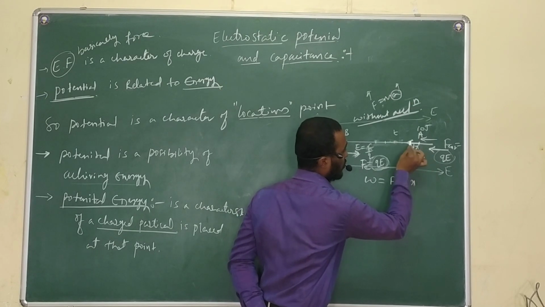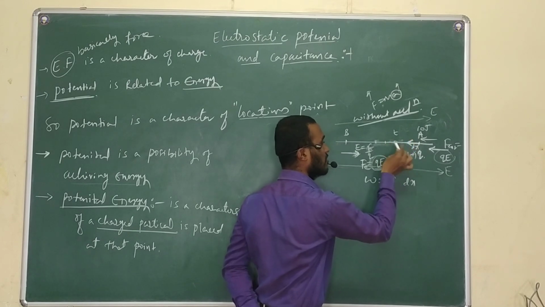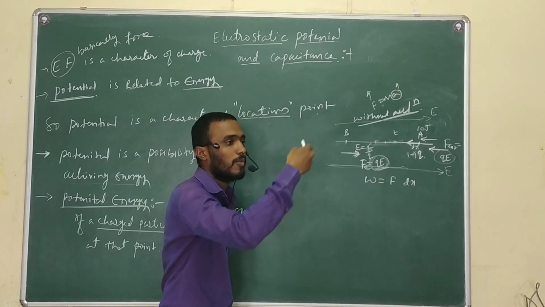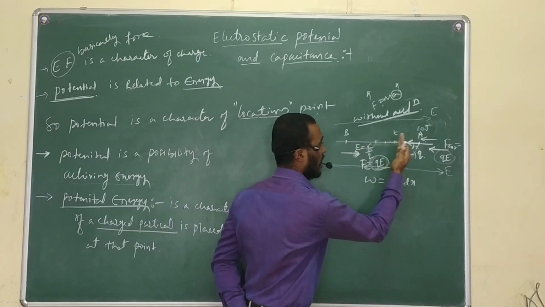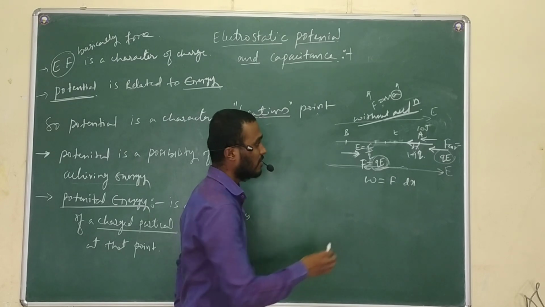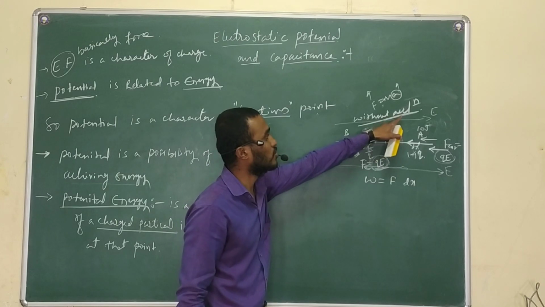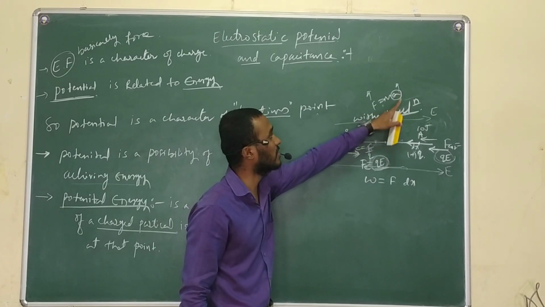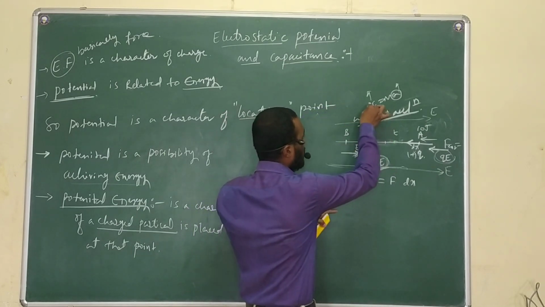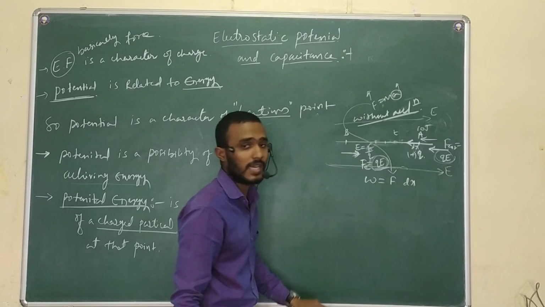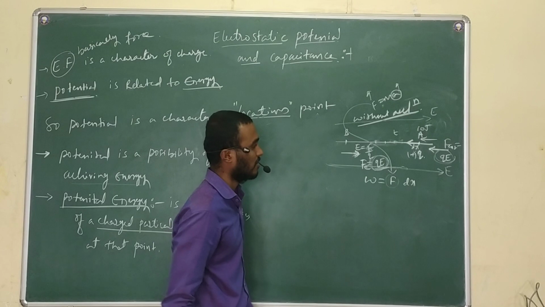When the charge reaches from here to here, I will again apply the same amount of force. Let us assume it comes here. Again I will apply continuously, shifting the charge from one point to another point by a negligible distance. I will apply the same force at every point. That is very much important because the acceleration should not increase. As the acceleration increases, the F value changes. If the F value changes with respect to time, we will not get the work done exactly. So we need to fix F. So that is why it is.